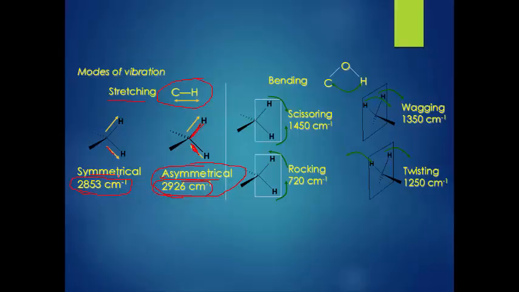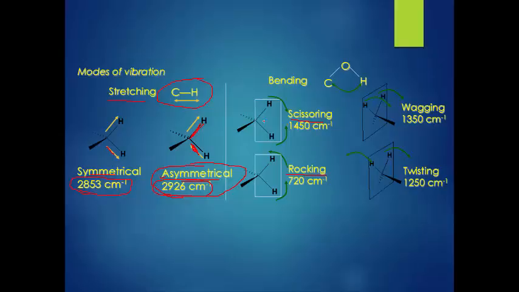Now we see the bending. There are two types of bending, in plane bending and out of plane bending. In case of in plane bending, scissoring and rocking are the types of bending. What is meant by in plane?